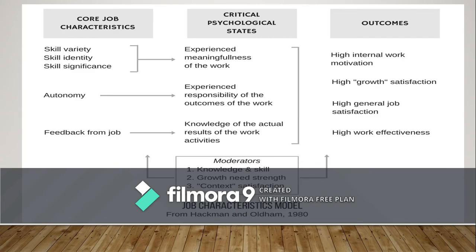So here, when you look at this diagram, you can see core job characteristics, critical psychological states, and outcomes. These are the five core job characteristics. What are those? Skill variety, task identity, task significance, autonomy, and feedback from the job. What is skill variety?